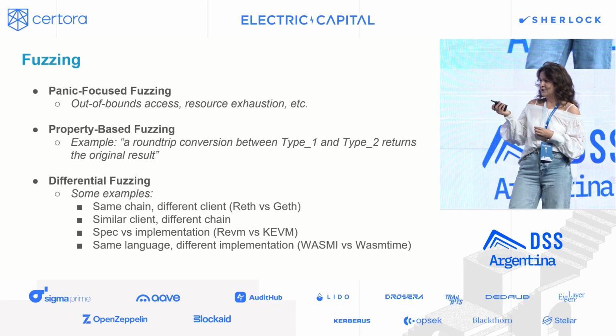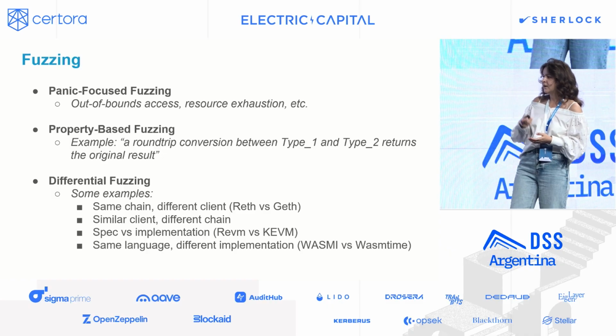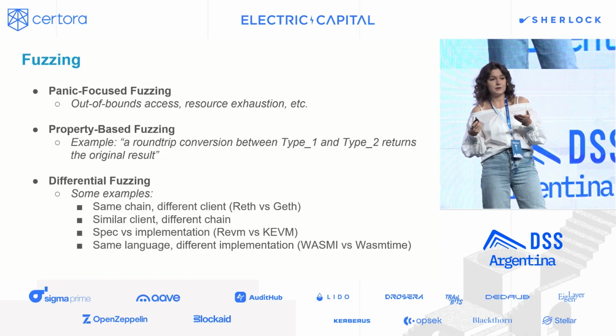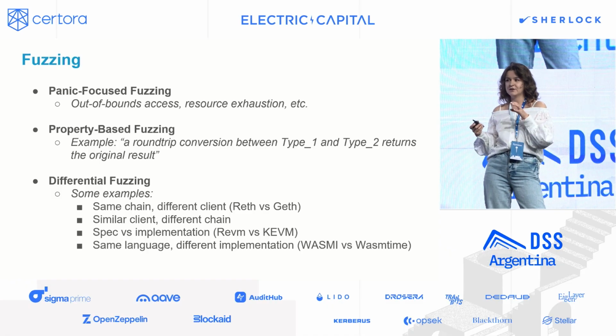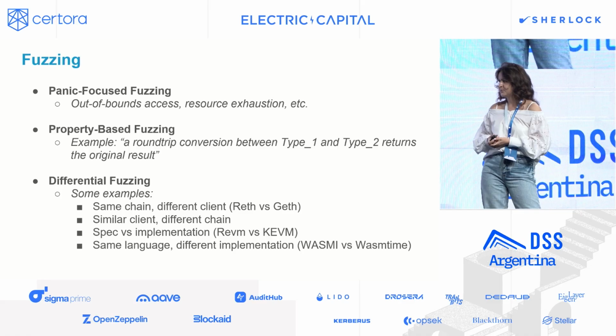We did find an issue where some of the node implementations for Solana were rejecting empty transactions and the others weren't, so that is obviously an issue. We can do that for different chains that, for example, are EVM compatible, making sure that the parts that are common between two blockchains really do behave similarly.